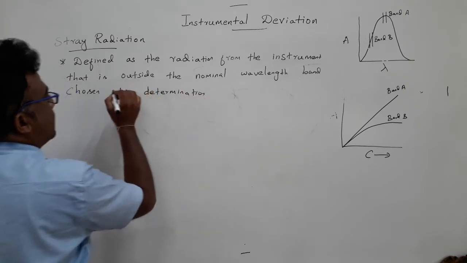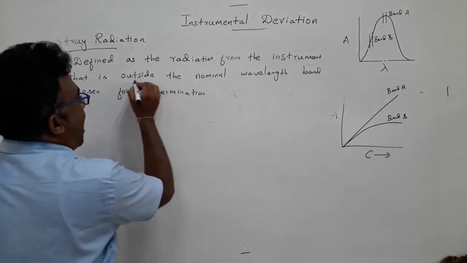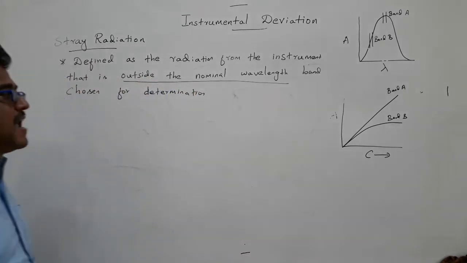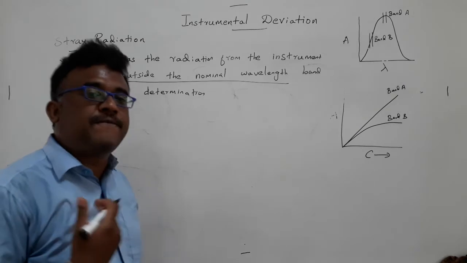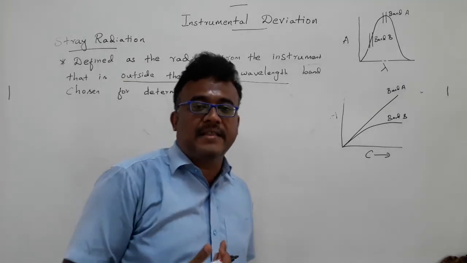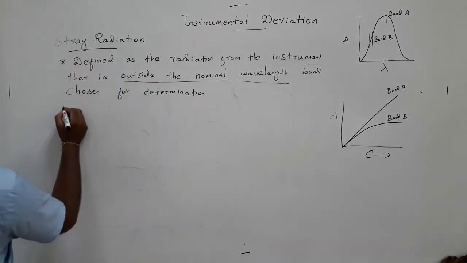Please underline that one. Radiation from the instrument that is outside the nominal wavelength band chosen for determination. That is what you can use to easily define stray light.